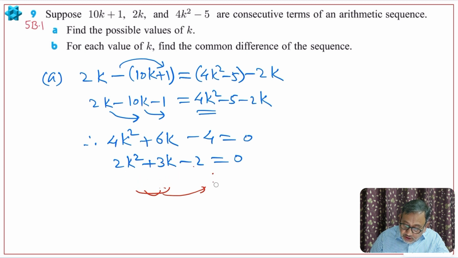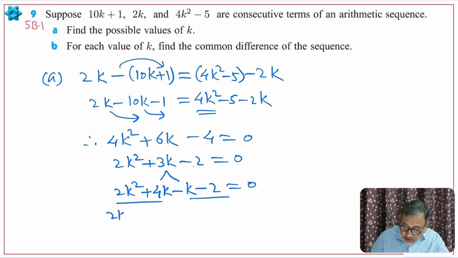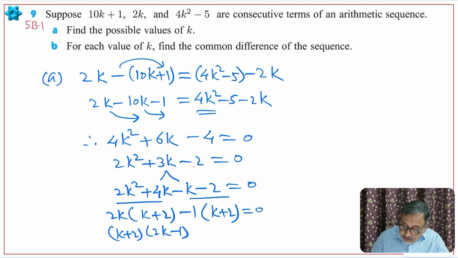So plus 4k and minus k, we split the middle term into two parts. 2k square plus 4k minus k minus 2 is equal to 0. Make pairs, take out common. So 2k into bracket k plus 2, minus 1 only common, so k plus 2, and this will give you k plus 2 and 2k minus 1, of course equal to 0.